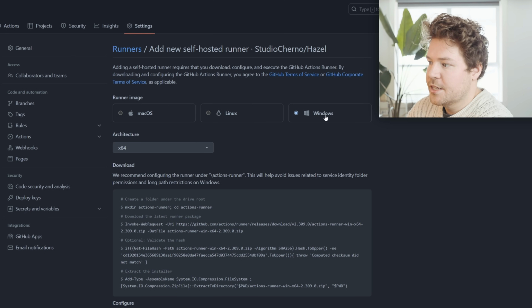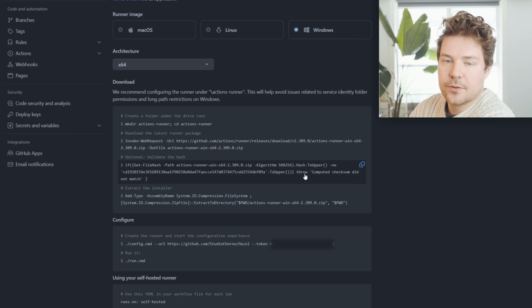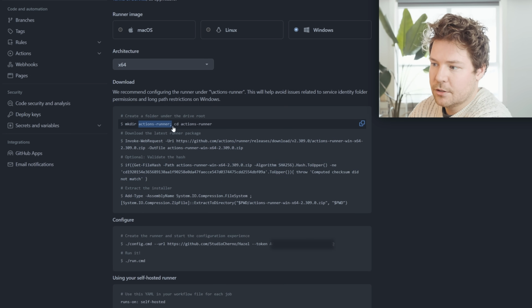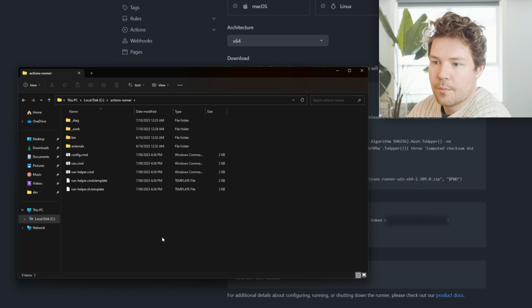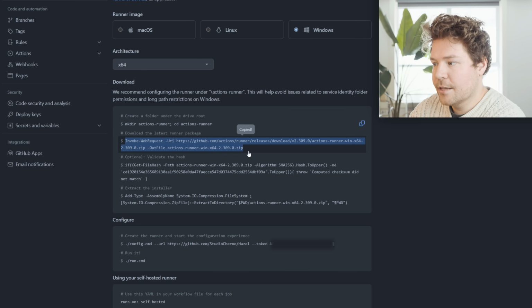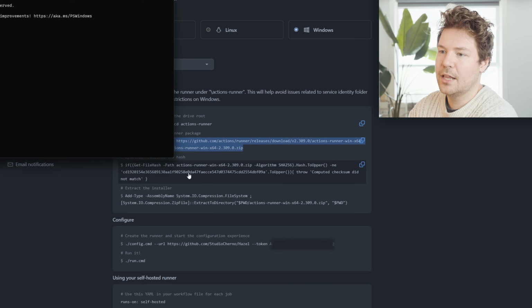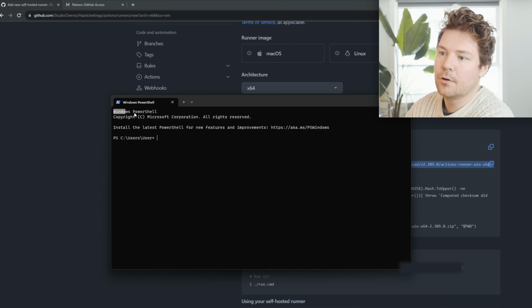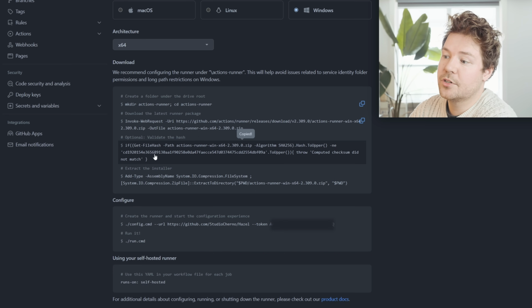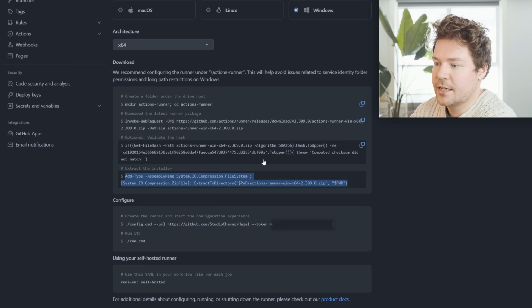So we have macOS, Linux, Windows. You can select whatever architecture you want as well. These commands are really all you have to execute. I made a directory called actions-runner. Here it is, on my local C drive, just at the root, because it said under drive root, so I was like, whatever, I'll make it there. And then you can see this is what downloads the actual runner. So you just run this in PowerShell, or in the terminal app, which typically is PowerShell, or Windows PowerShell to be exact. You can optionally validate the hash if you like to make sure you downloaded the full file, and then this will just extract the installer.